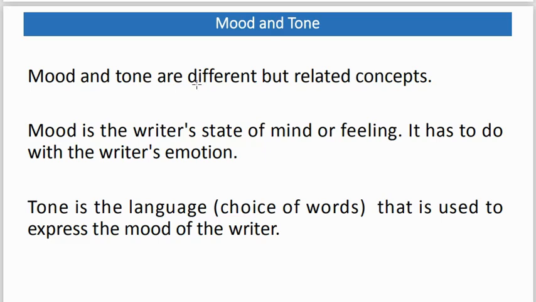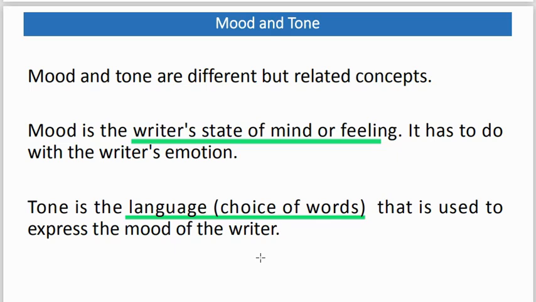Mood and tone are different but related concepts. Mood is the writer's state of mind or feelings. It has to do with the writer's emotion, while tone is the language, that is the writer's choice of words. The tone is the language that is used to express the mood of the writer. So as you can see from these definitions, mood is the writer's emotion and feelings, while tone is the tool that the writer uses to pass across his feelings and emotions.